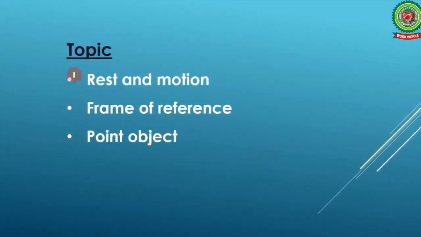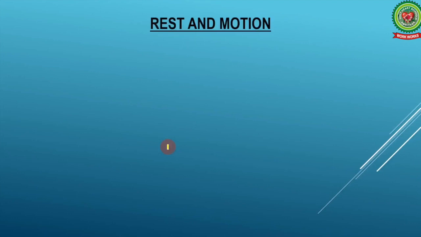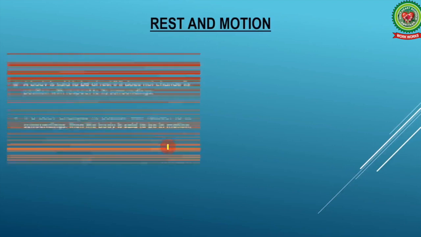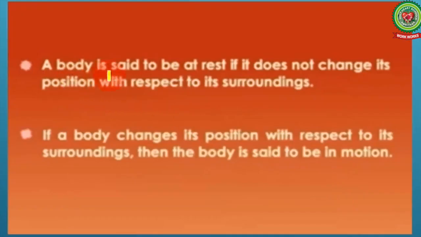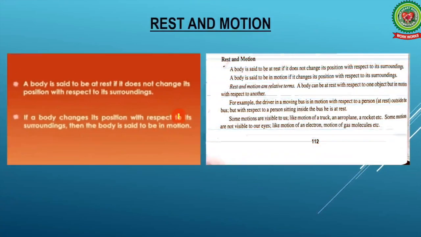Now let's see the topics we are going to cover today: rest and motion, frame of reference and point object. Let's discuss the very first topic, that is rest and motion. Already you have studied in your previous classes. Let's recall that. A body is said to be at rest if it does not change its position with respect to its surroundings. On the other hand, if a body changes its position with respect to its surroundings, then the body is said to be in motion.